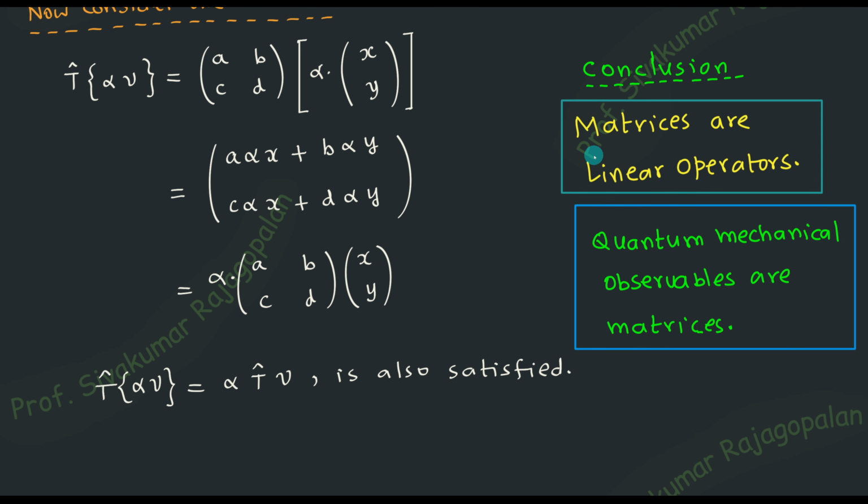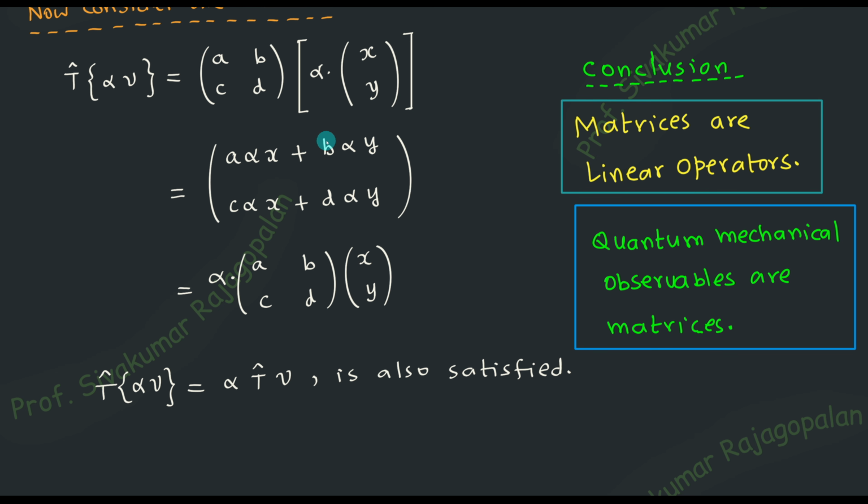But instead of saying that only the ABCD matrix is a linear operator, we are not going to say it like that. Instead we say that you take any matrix. That is the conclusion now. Even though we have solved only one problem, the understanding is important. Not only is this particular matrix ABCD linear, but you take any matrix, whether a square matrix or a rectangular matrix, whatever it is, all matrices will satisfy this kind of property. So this is really interesting.